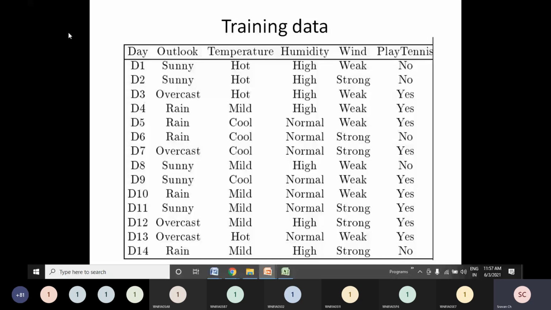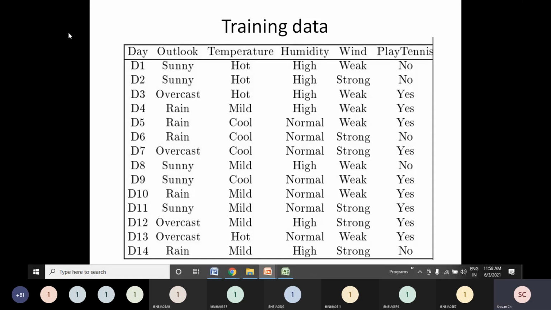I appreciate you. Now look at the data set. In this data set I have 9 positive examples and 5 negative examples out of 14 records. So I get some fair idea that under these conditions, this fellow will go for playing tennis, and under these conditions he may not go. Like that, I get some idea and I can construct a decision tree.